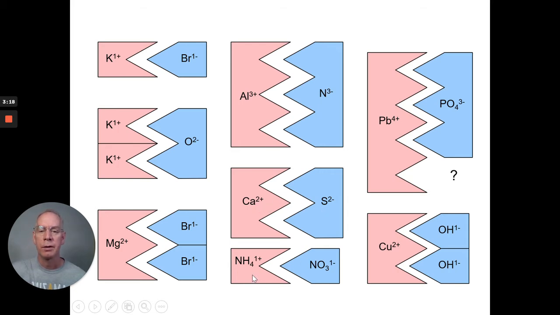Now, notice here we can put in a polyatomic ion. So I have ammonium ion and nitrate ion. Putting this together would form ammonium nitrate. Now, in the bottom right corner, I have copper 2 with hydroxide, another polyatomic. So this would have the formula Cu(OH)2, and it'd be named copper 2 hydroxide. Now, clearly this one doesn't work, does it? We'll come back to that one here in a second.